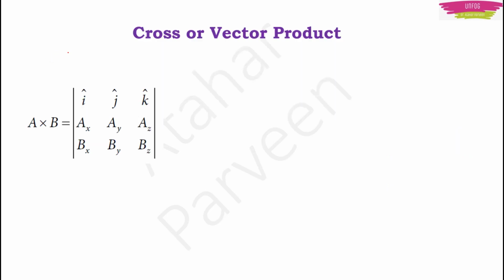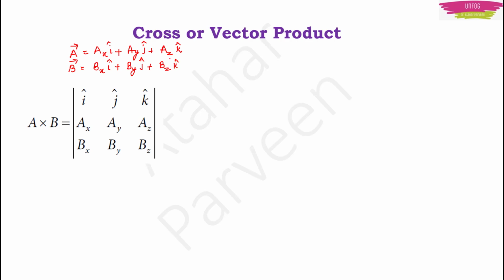If we have two vectors, vector A and vector B, let me write it in the 3D space way. It will be Ax i plus Ay j plus Az k cap. All these are unit vectors. And if I write vector B, I will write it as Bx into i cap plus By into j cap plus Bz into k cap.